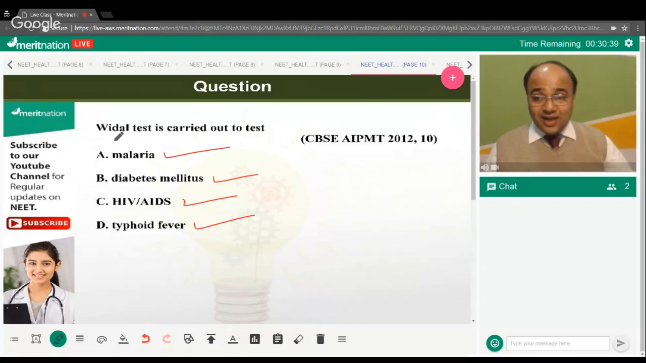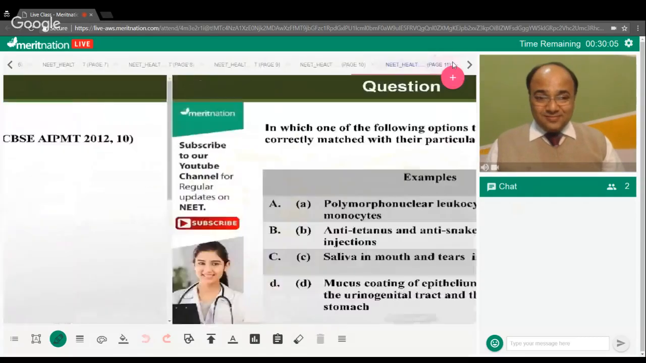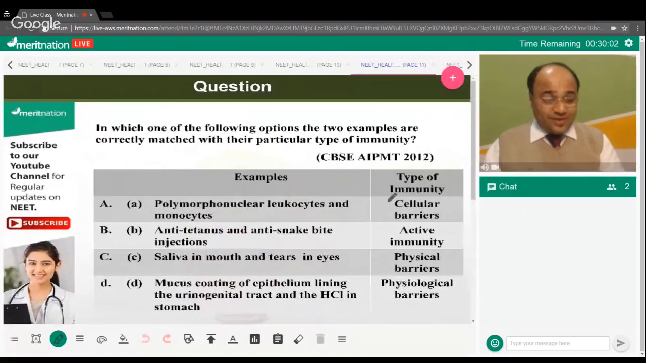So in Vidal test, we are subjecting the individual to the antigens of typhoid, right? And it will cause the antibodies in the blood to get accumulated at the place where the antigens have been injected, right? And it will cause a slight swelling over there. So this is one of the very classical and traditional tests. Almost a century old. Yes, Kalpana, option D is correct. Okay, let's see the next question that we have over here.